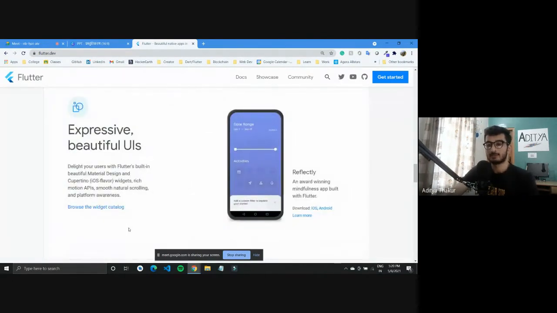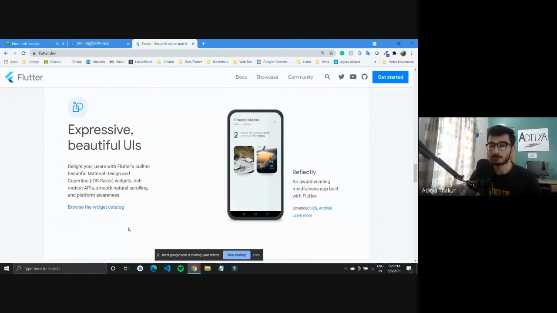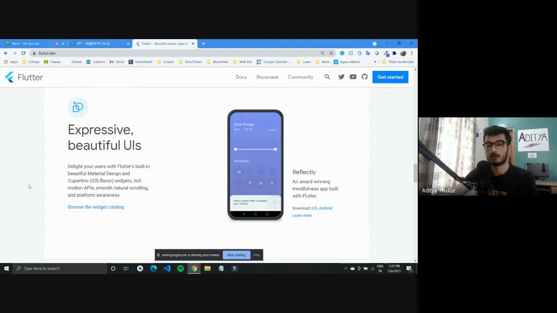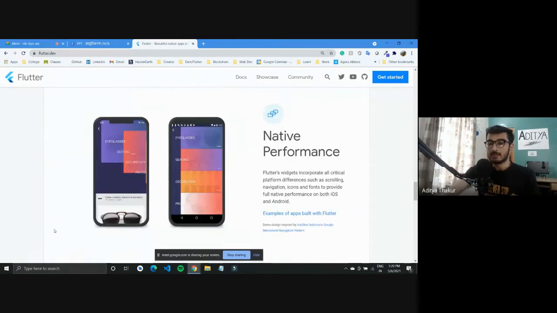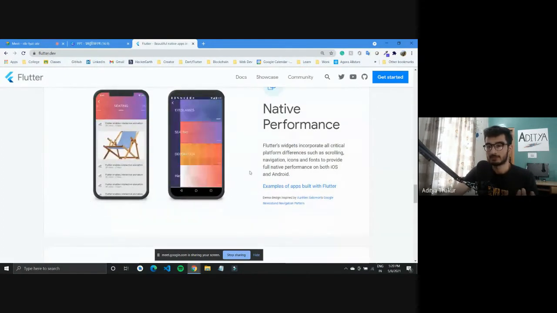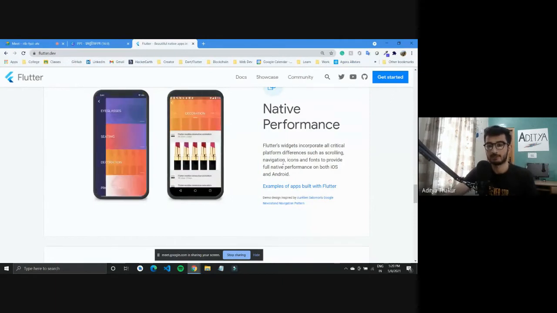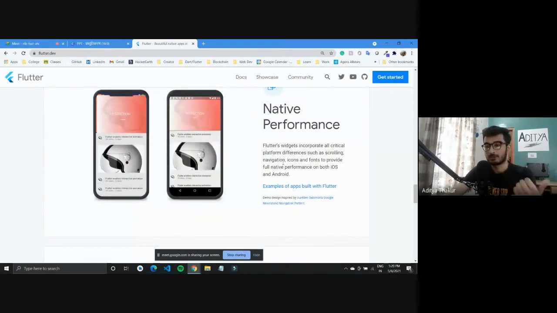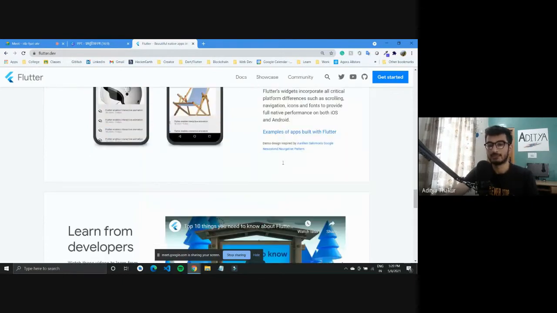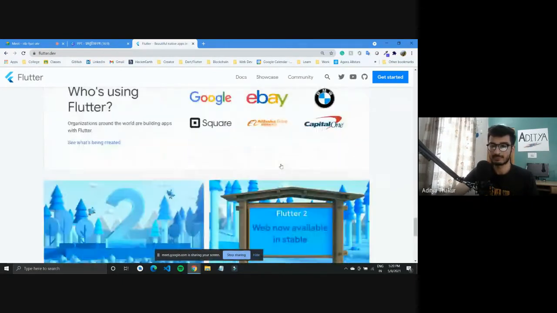And the other is expressive and beautiful UI. With Flutter, you get access to every pixel on the screen, which means that you can modify and create different UIs, and these UIs are native in performance, as in they run according to the platform. So it is really good for both Android and iOS. And native performance: again, Flutter widgets incorporate all critical platform differences. We have Material and Cupertino libraries for Android and iOS respectively. So it has full native performance. That is about it.